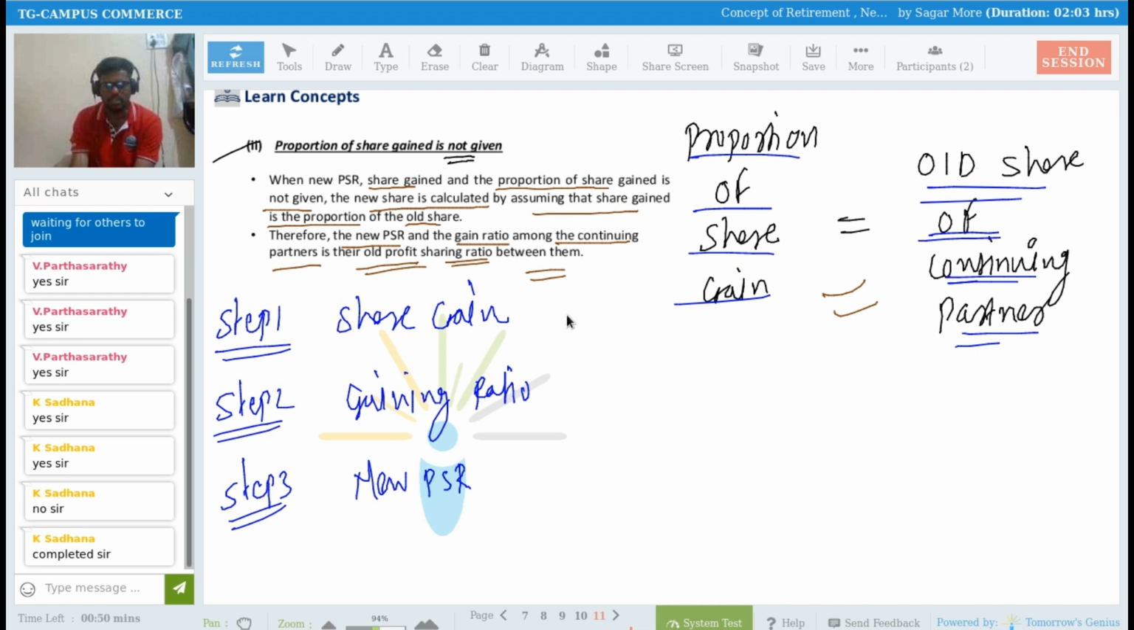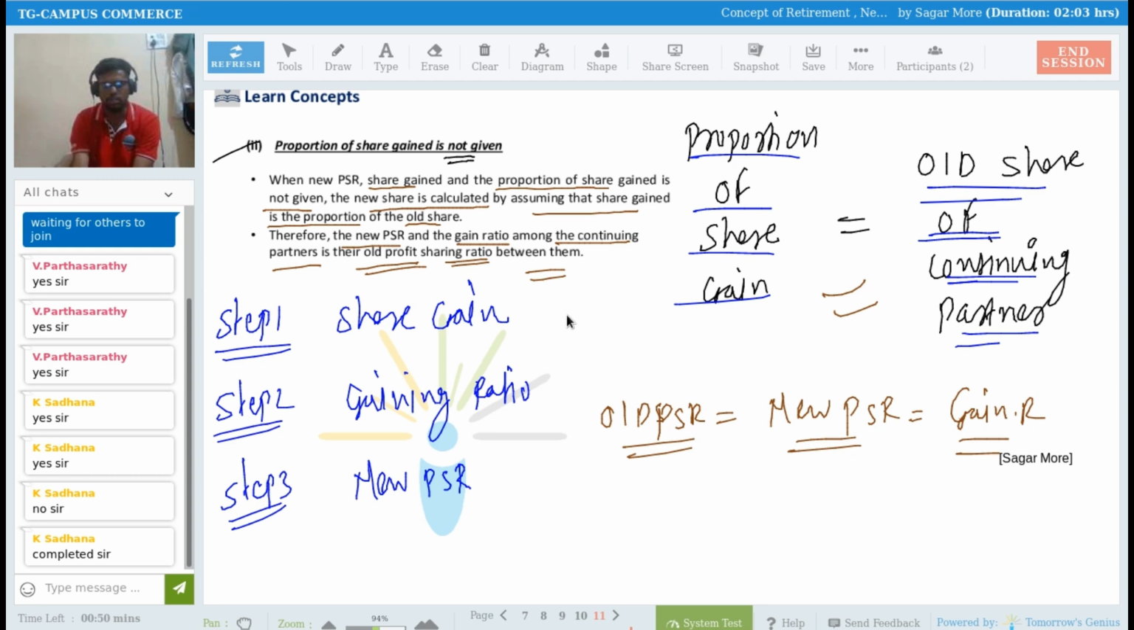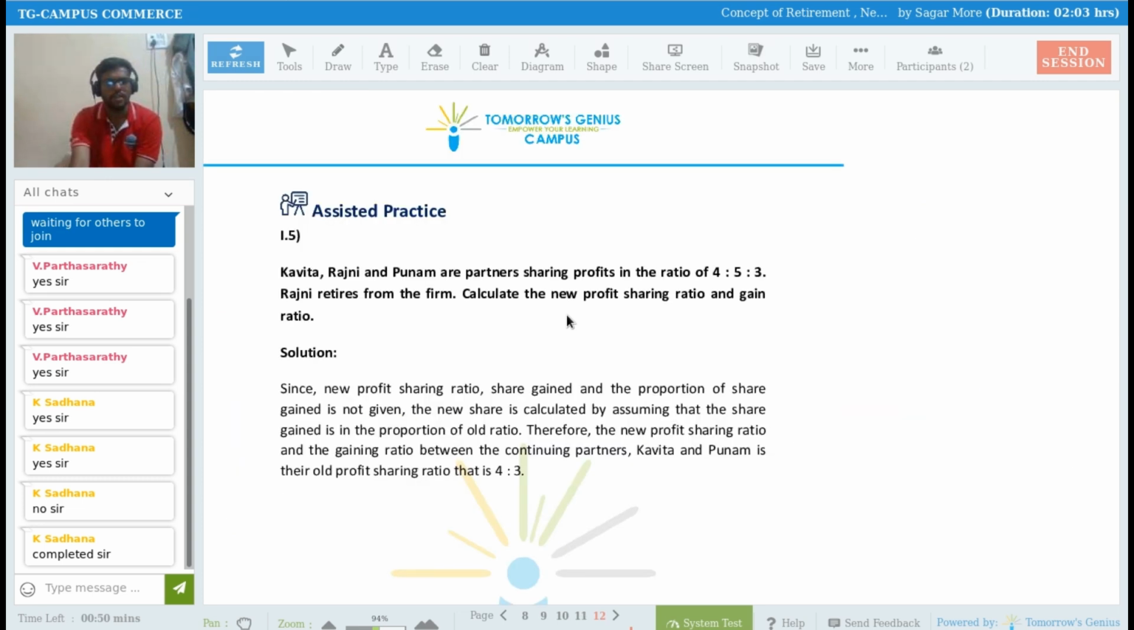So I can say in such a scenario, whatever may be their older profit sharing ratio, that becomes their new profit sharing ratio, and that becomes their gaining ratio as well. Understood? Old profit sharing ratio is equal to new profit sharing ratio is equal to gaining ratio. Right? See one question, then you will get clarity.